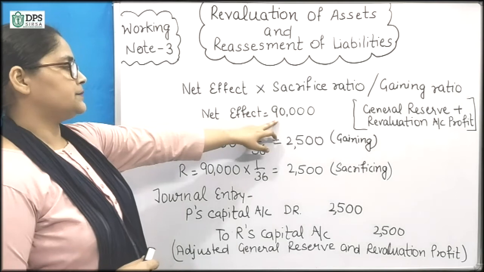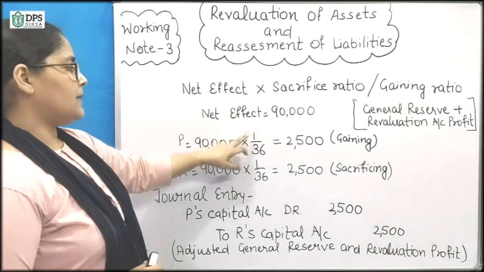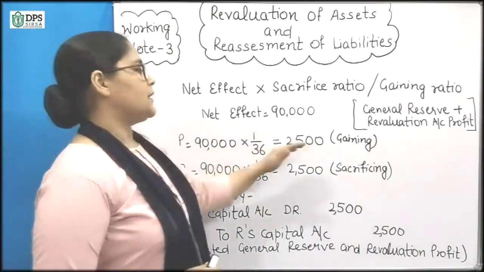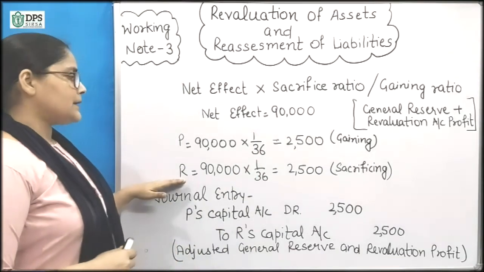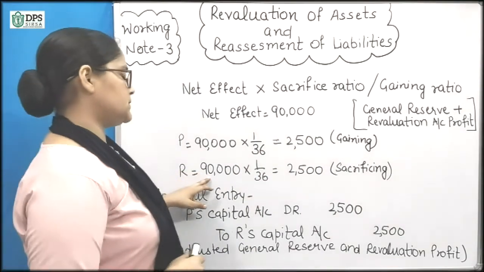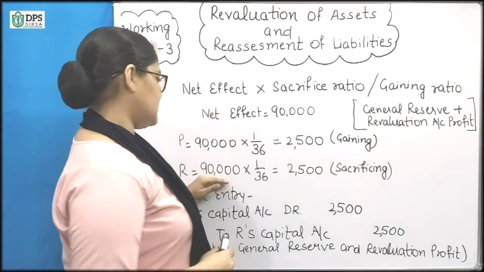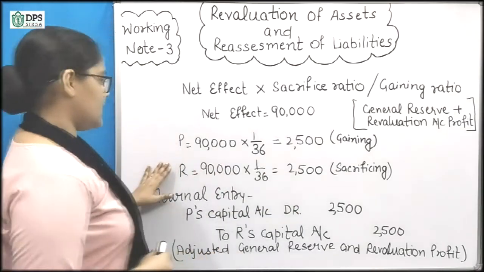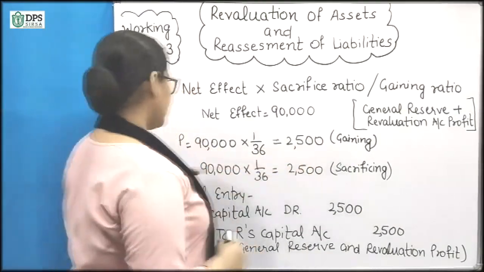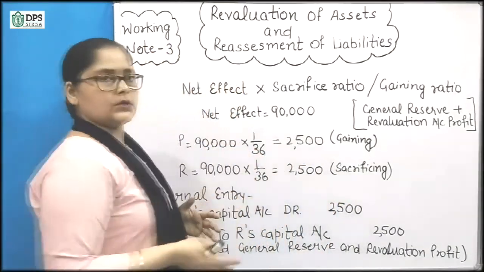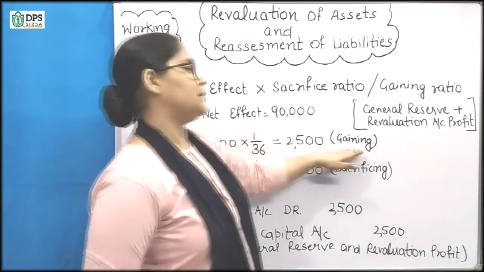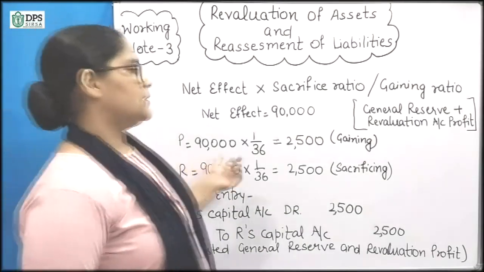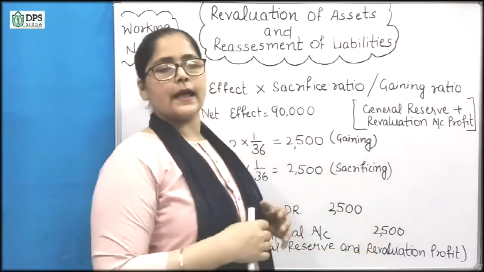If we see, P is the gaining partner, and the share P is gaining is 90,000 multiplied by 1 upon 36, that is 2500. So P is gaining 2500 and R is the sacrificing partner. The sacrifice amount is 90,000 multiplied by 1 upon 36, 2500. You know the rule that the gaining partner will be debited and the sacrificing partner will be credited. We will give from the gaining partner to the sacrificing partner.